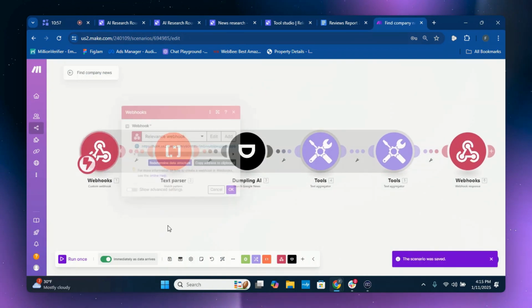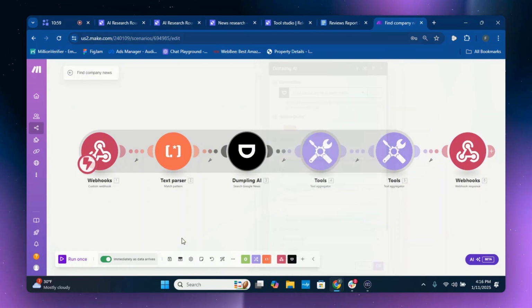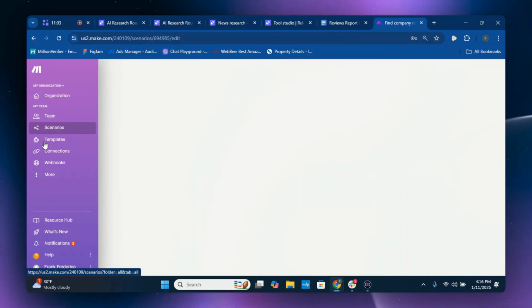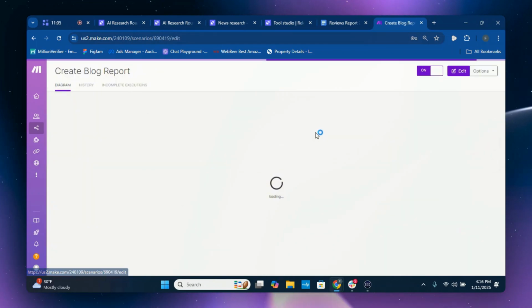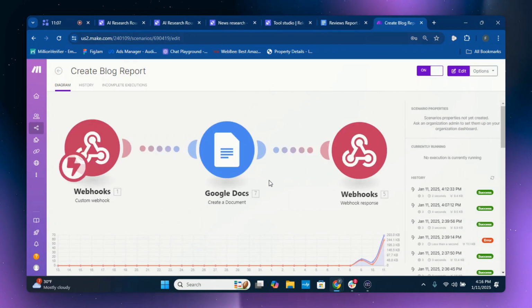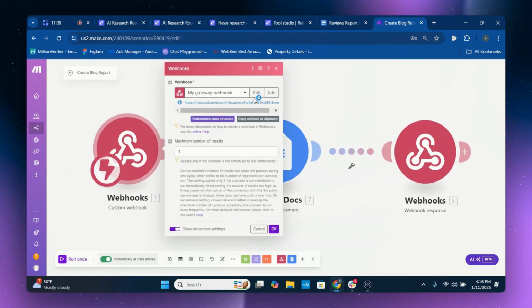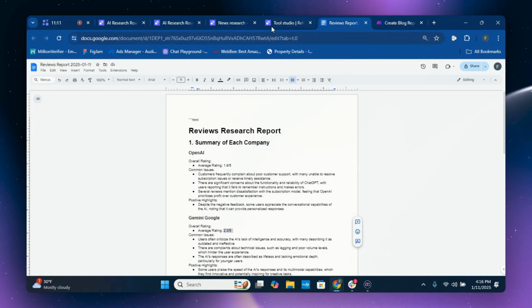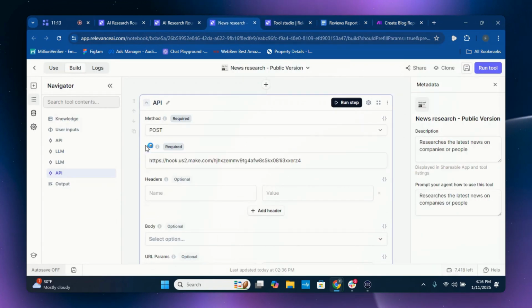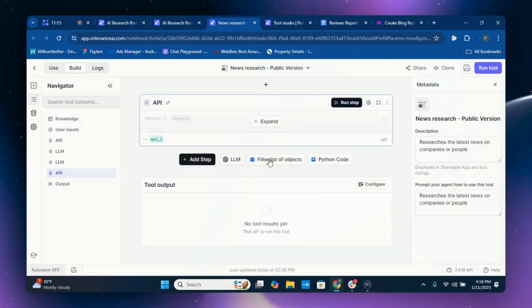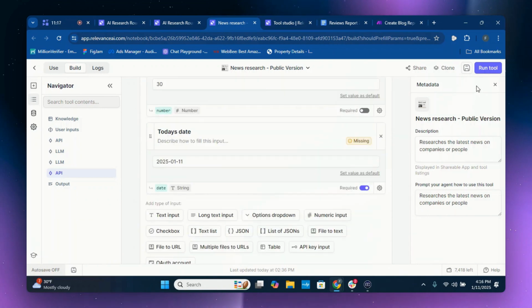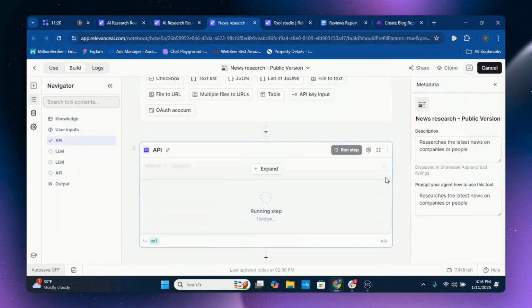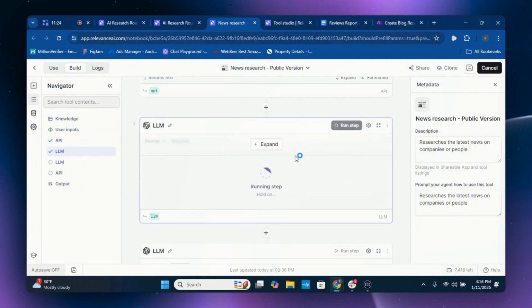Once you've created a webhook, set up Dumplin AI and added your connection, and everything looks good to you, you're going to want to go back to the creating a Google Doc automation, copy this web address, click URL, and put that in here. Once you do that, if you want to test the news research agent, you can. While it's running, I just like to talk to you about it.